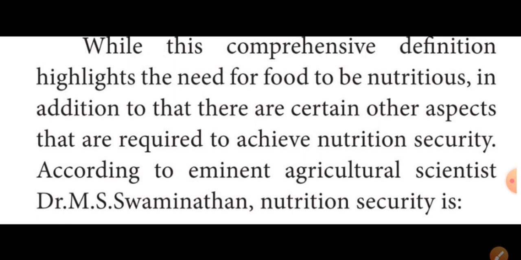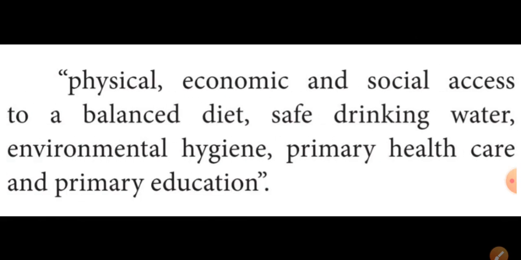He mentioned that nutrition security is physical, economic and social access to a balanced diet, safe drinking water, environmental hygiene, primary health care and primary education.